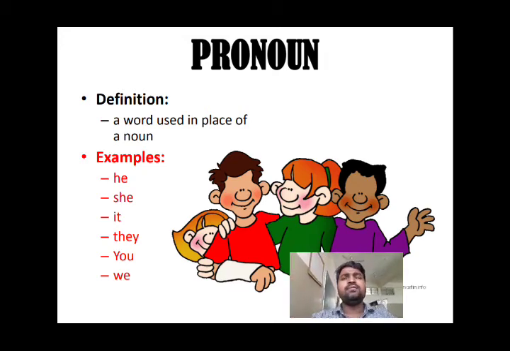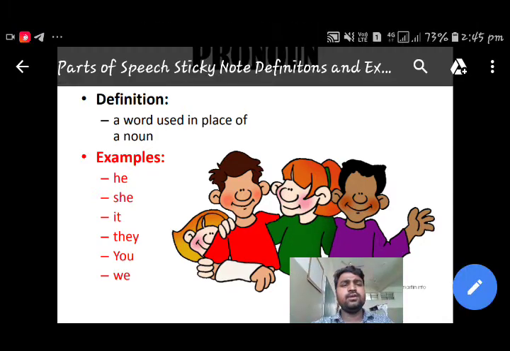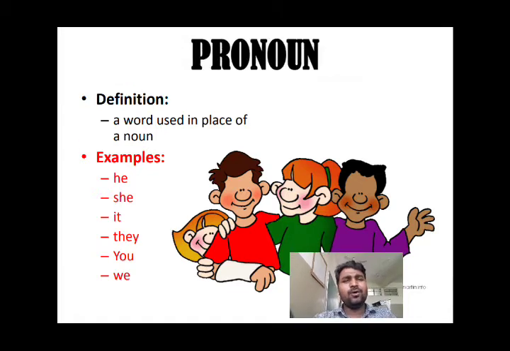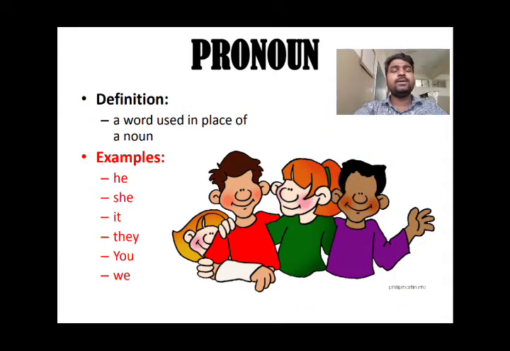Like, if we are using Ramesh for all the sentences, Ramesh is eating, Ramesh is swimming, Ramesh is doing, like that, that will be an awkward sound. Instead of that Ramesh, we use he. Clear? So here you can see we have some pronouns: he, she, it, they, you, we, like that, right?